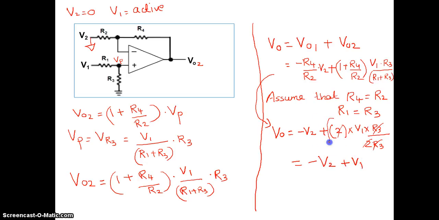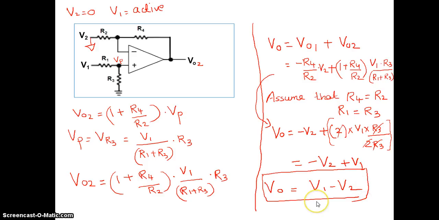All of these are in one expression. That means you can write your final V out as V1 minus V2. This is nothing but the subtraction operation. See here, V1 you are applying to the non-inverting terminal, V2 you are applying to the inverting terminal. So the output will be non-inverting terminal voltage minus inverting terminal voltage.